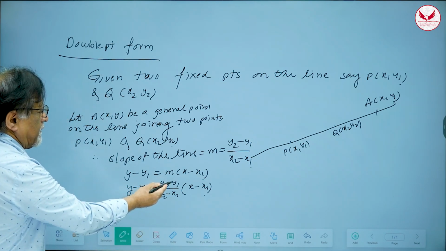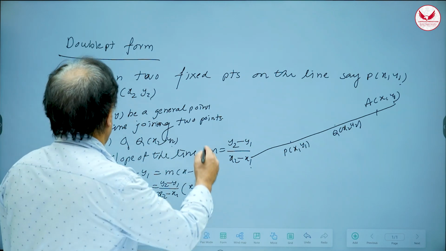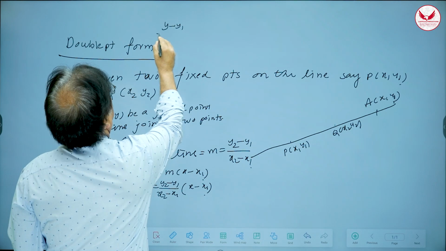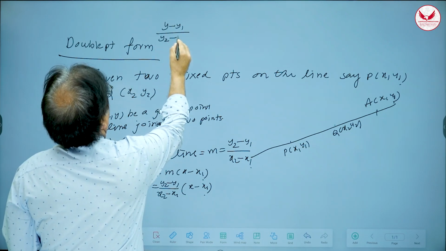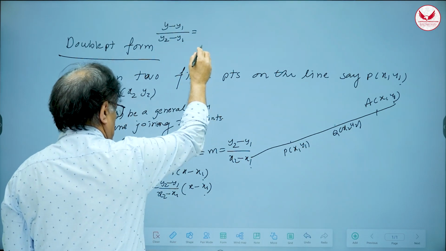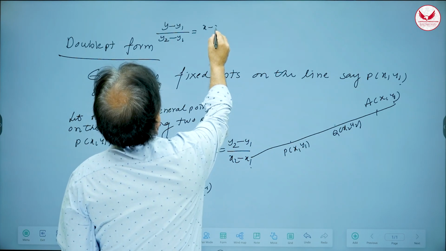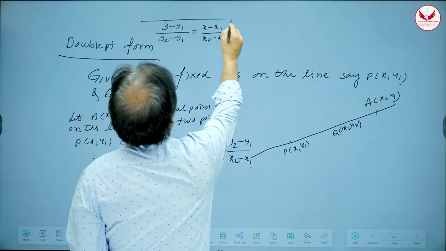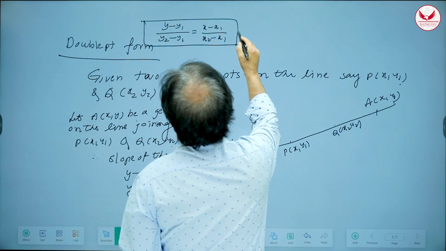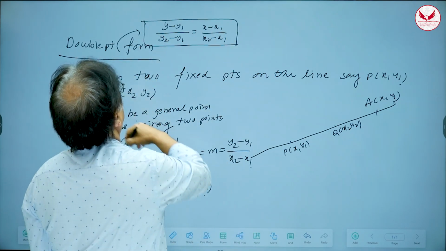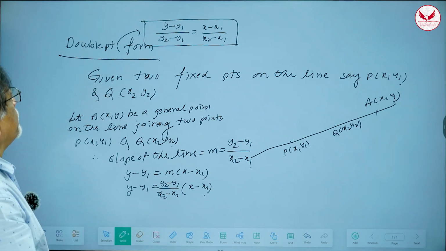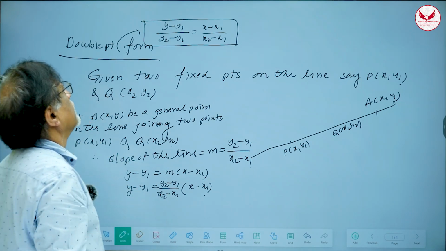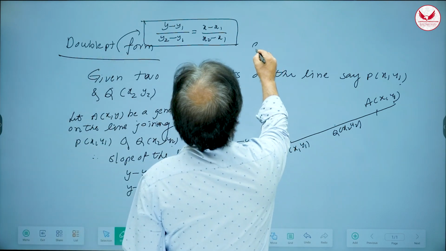Therefore, I will write it in a slightly different manner. This y2 minus y1 I will shift on the other side. So, it becomes y minus y1 divided by y2 minus y1 is equal to x minus x1 divided by x2 minus x1. This is also an equation of straight line and it is called double point form. Why? Because in order to use this equation, we have to have a knowledge of 2 points on the line, right?